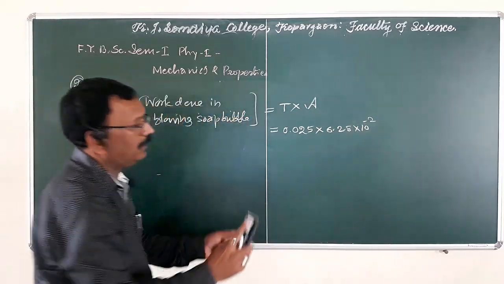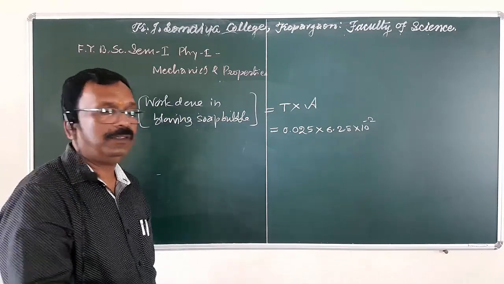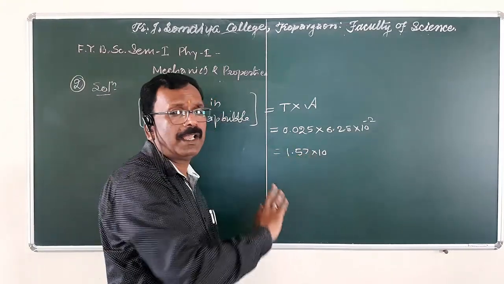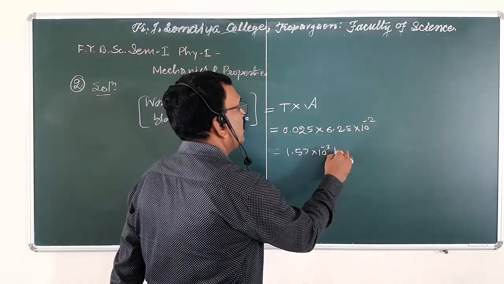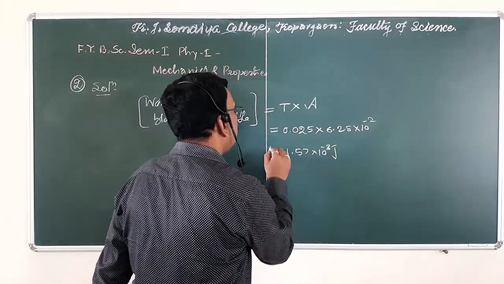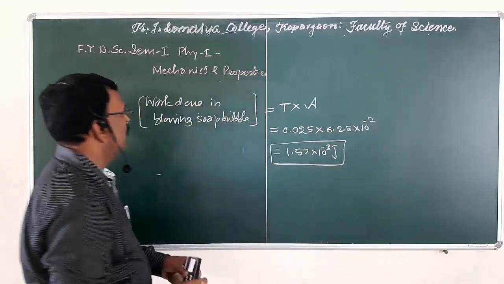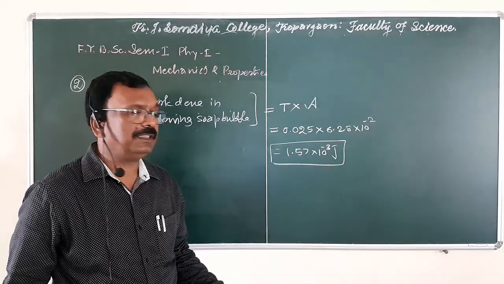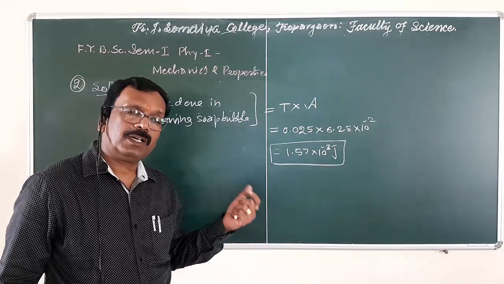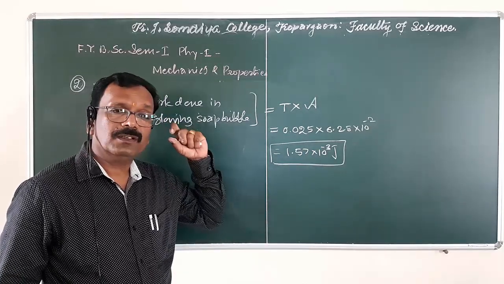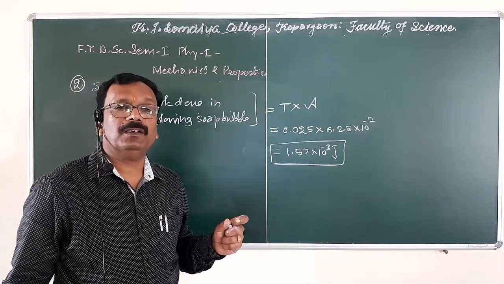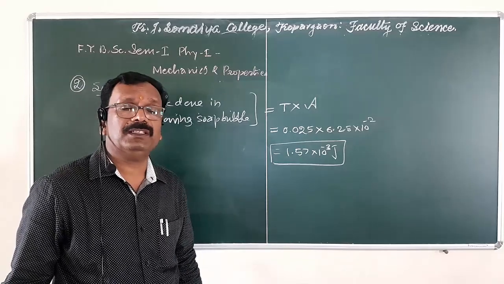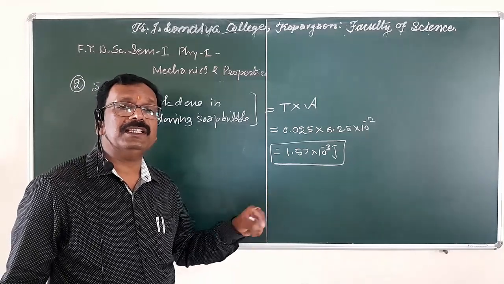When we solve this term, we get the work done as 1.57 into 10 raised to minus 3 joule. This is the final answer. 1.57 into 10 to minus 3 joules of work done is required in order to blow the soap bubble whose radius is 5 centimeter and the surface tension of solution is 25 dynes per centimeter.